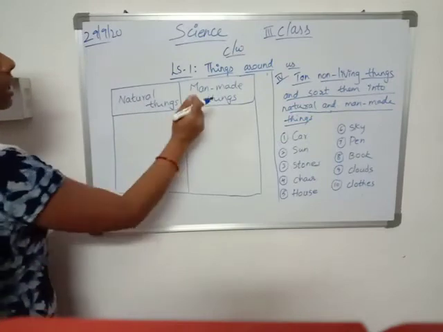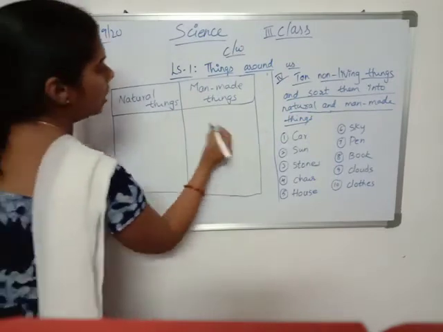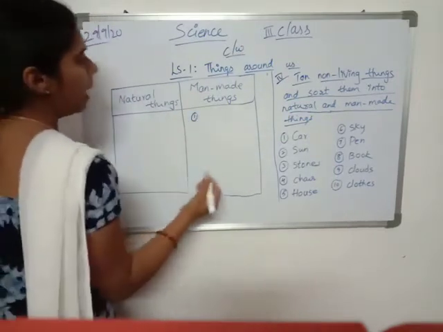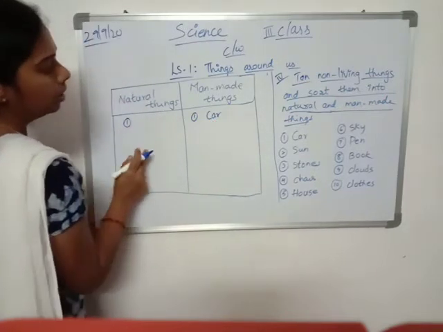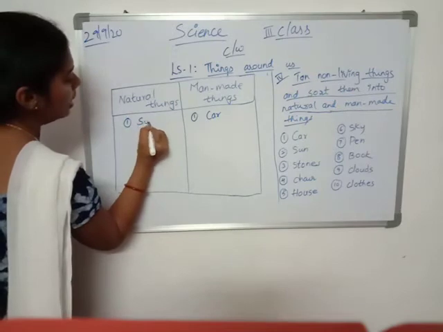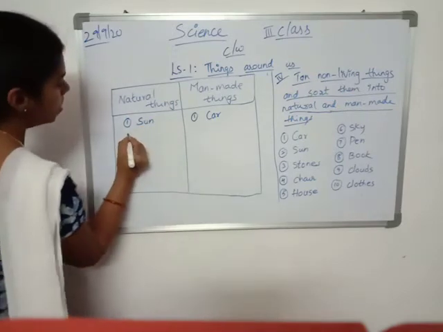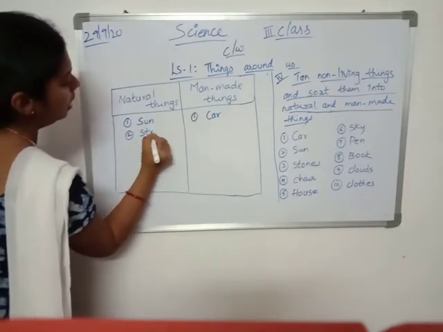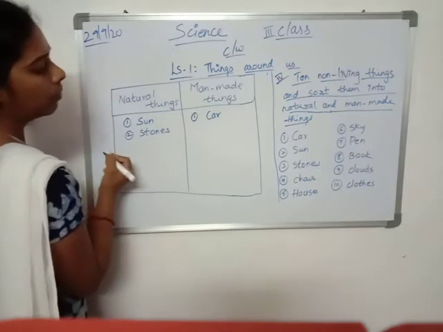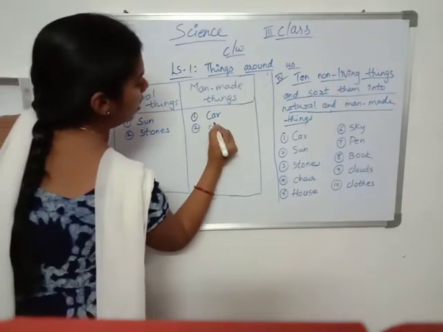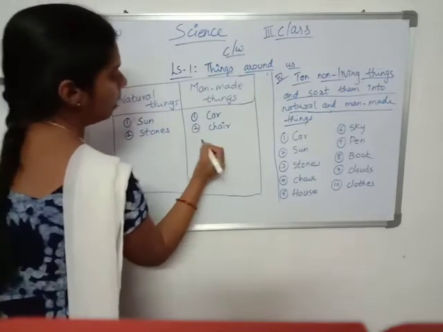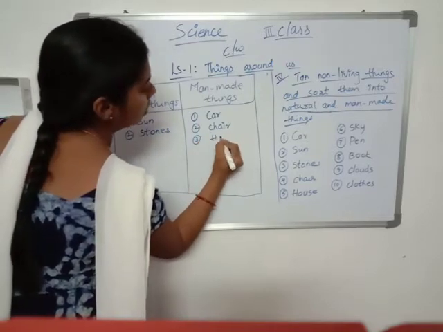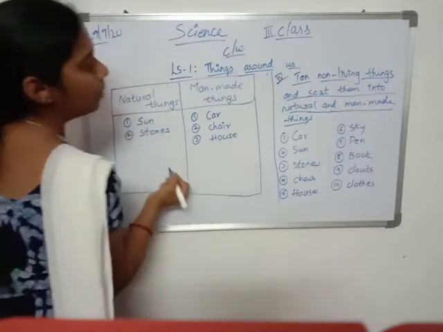What are natural things and what are man-made things? First one, car. Is it a natural thing or man-made thing? It is a man-made thing. Here, sun. Sun is a natural thing. Stones. Stones is a natural thing. Chair is a man-made thing. House. House is a man-made thing.